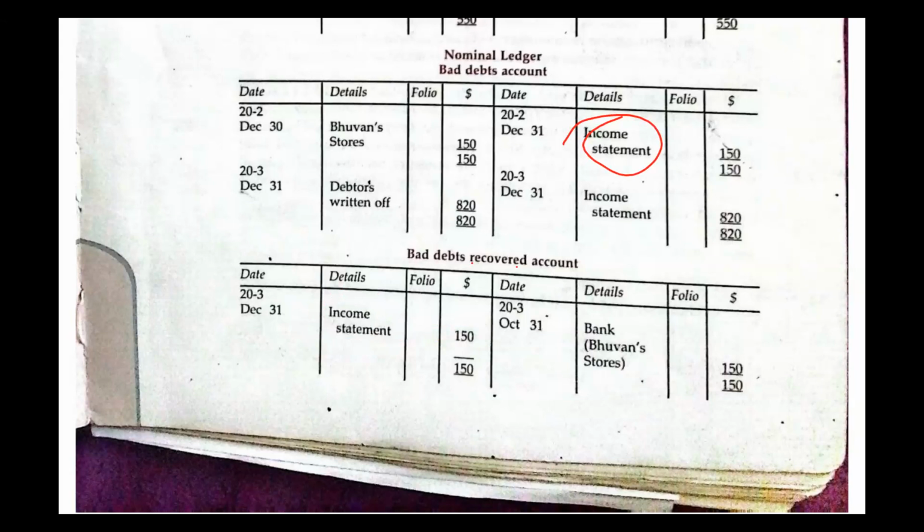Don't be confused. It means that for this amount to go on the debit side of the bad debt recovered account, we are asking ourselves, the bad debt recovered account received, right? That's why you're debiting it, isn't it? It received. Then the question is, from which account? It received from the income statement, isn't it? If you debit the bad debt recovered account, it means that it received. Then it received from where, from which account? Are you following?